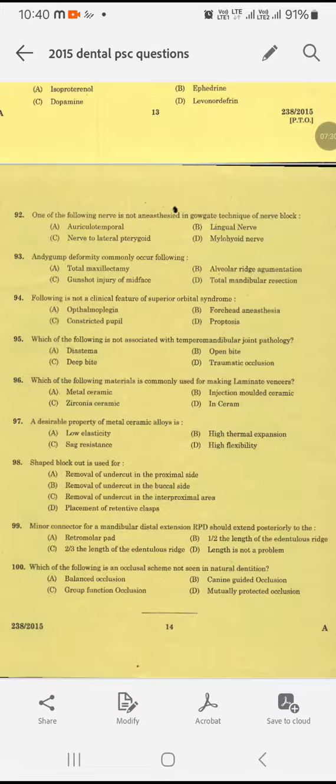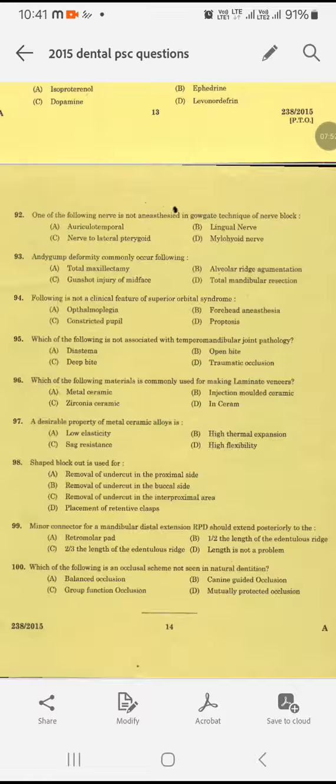100. Which of the following is an occlusal scheme not seen in natural dentition? If you go for natural dentition, you definitely see canine guided occlusion. Group function occlusion is also common. Mutually protected occlusion is also common, but balanced occlusion is not at all seen in natural dentition. Okay, option A will be the right answer.